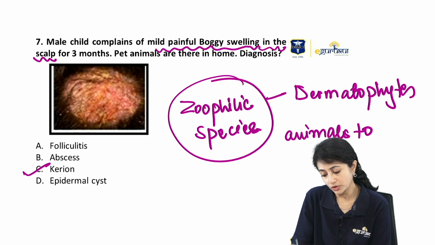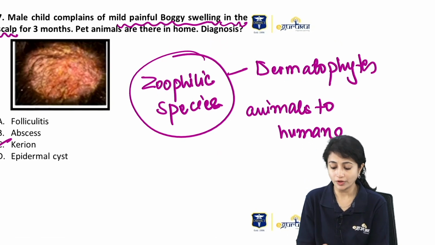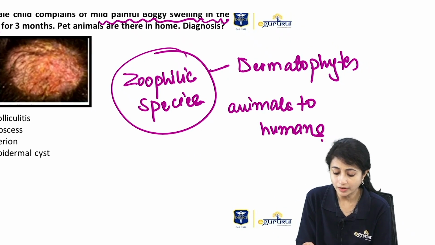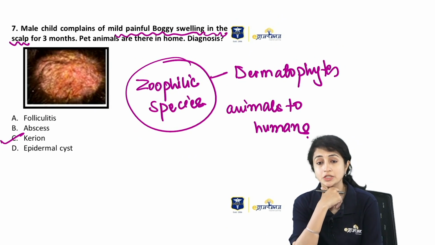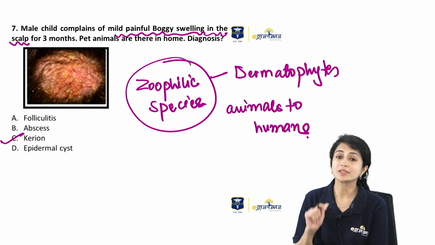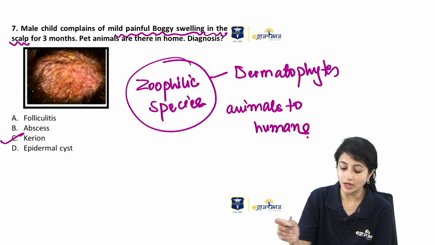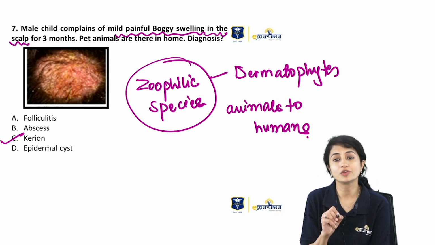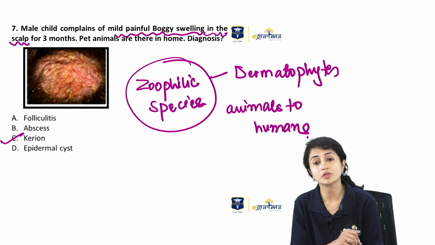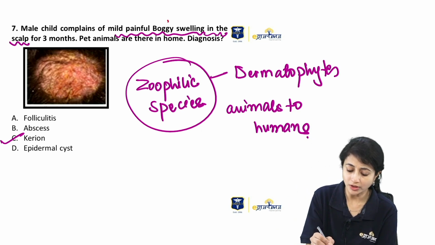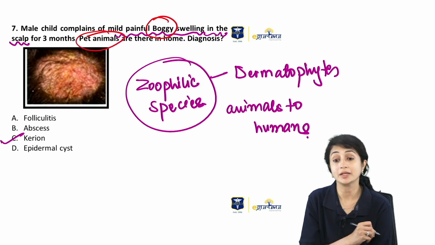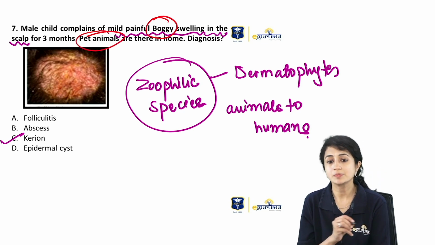Okay, so we know that kerion is caused by Trichophyton verrucosum and Trichophyton mentagrophytes. Now, this is a zoophilic species transferred from animals to humans. So, pets at home means their source of infection was that pet who carried the zoophilic species which got transferred to the male child, and that led to this. So there are two important giveaways, boggy swelling and pet animals. Both of these tell me that it is a kerion.